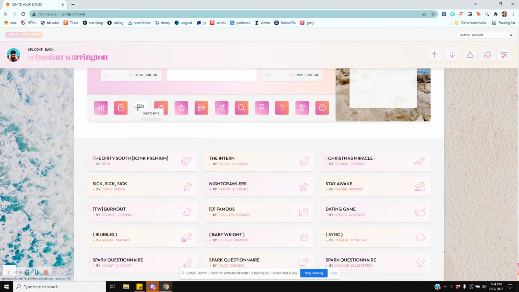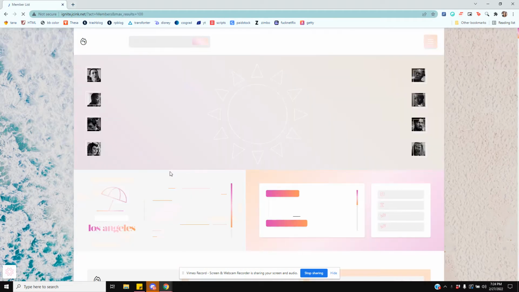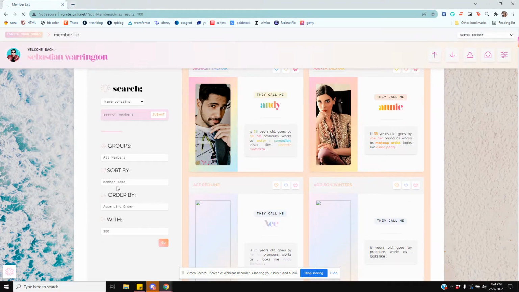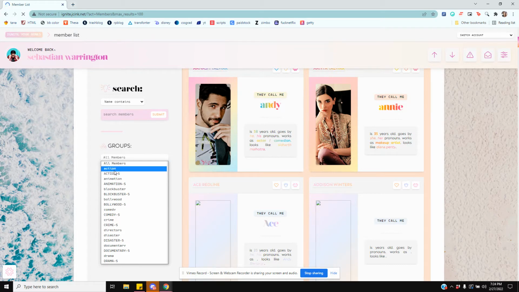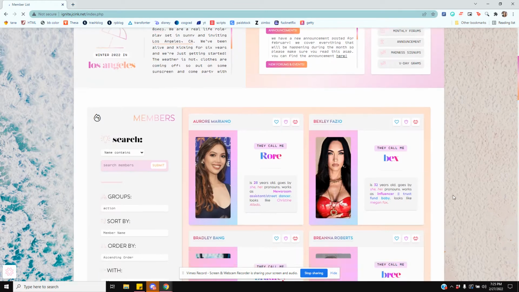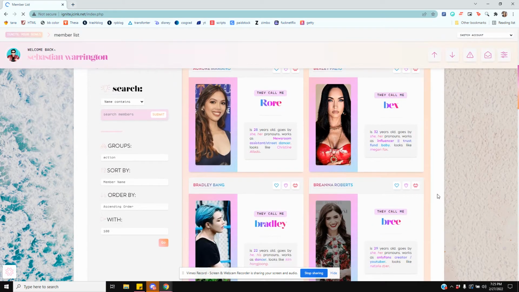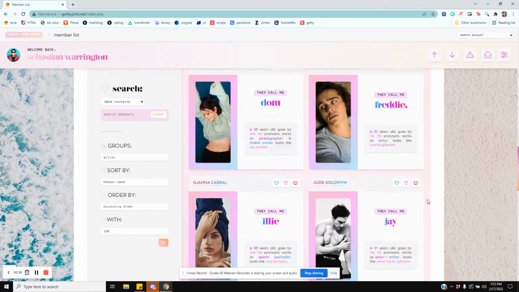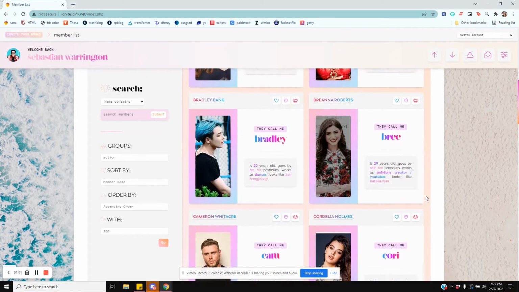So I go to members, right? And we're doing it by group. Everybody's going to have specific groups that they do. We're going to go to all groups and we're going to go to action first, right? And then we're going to click on go. Every single person that is sorted in the actions group is going to show up on this list. These are members. We're going to do admins too, obviously.